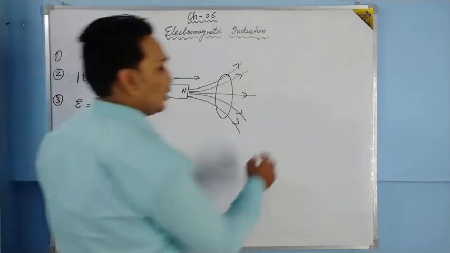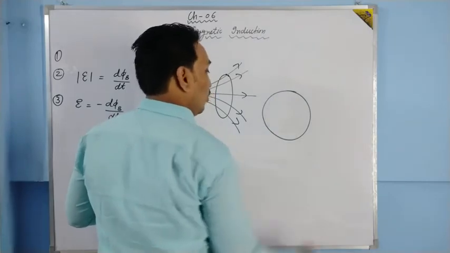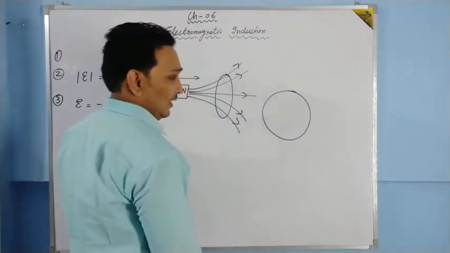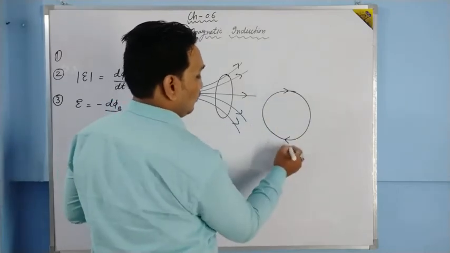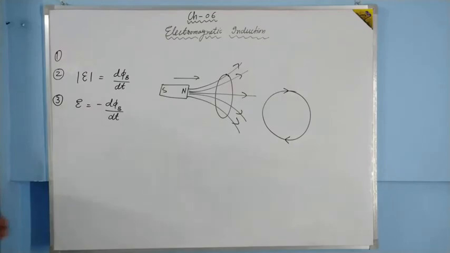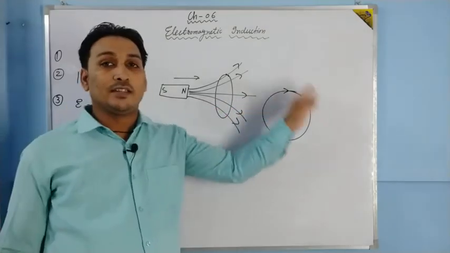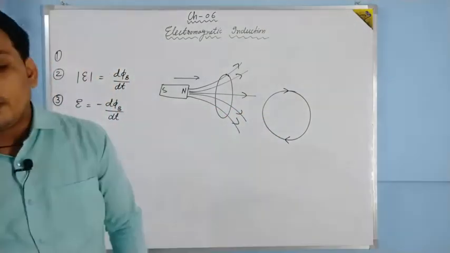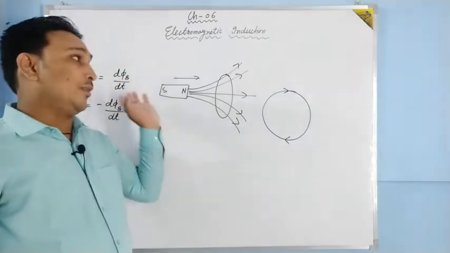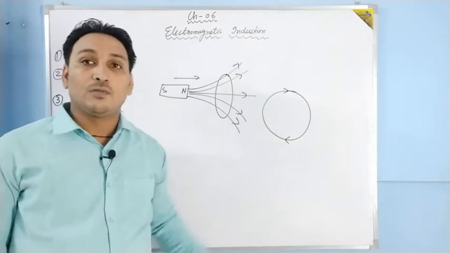Okay, I have given you a kind of homework also. Suppose this is a loop, and when we bring a magnet near to it, a current is induced in the loop. For moving in the circuit, a charge requires energy. From where does that energy come? This was the question. Is the law of electromagnetic induction a violation of the law of conservation of energy?